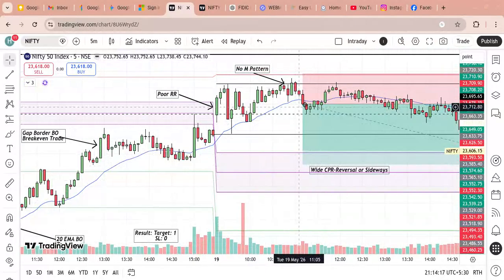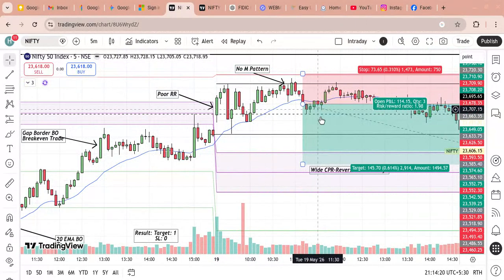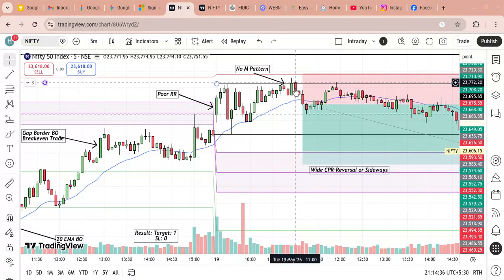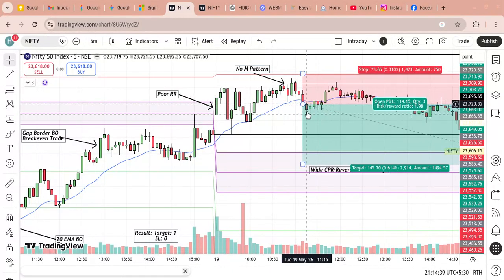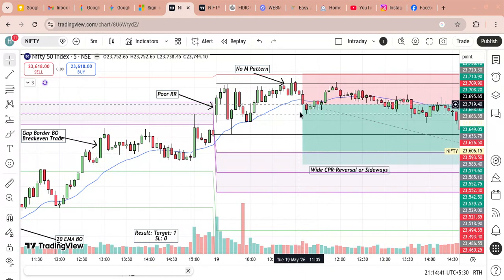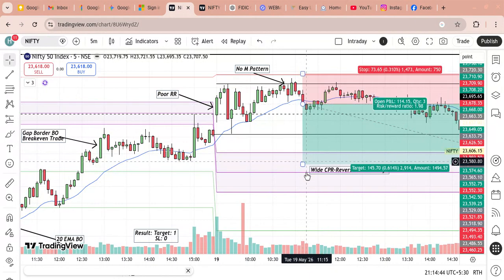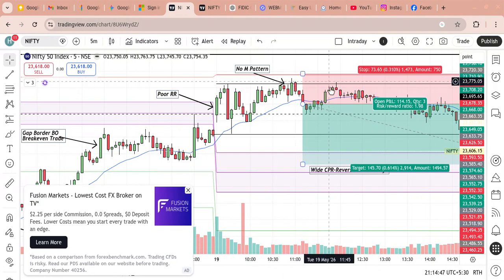Once the 20 MA is broken, many people will say this candle has again reversed from the 20 MA, like it was a false breakout of the 20 MA. No. When the first trade happens, until the first trade's target or stop loss is achieved, you should not take another trade. When you take a short trade here, either the target should be achieved or your stop loss should be hit. One of the two things should happen, then only your second trade can be considered. So there is no trade here.